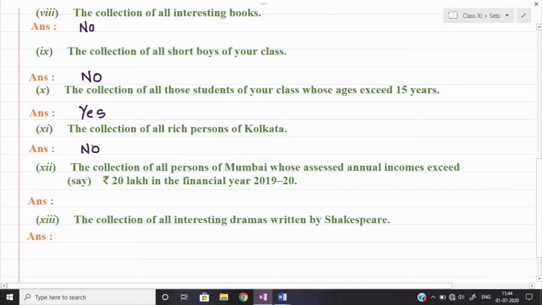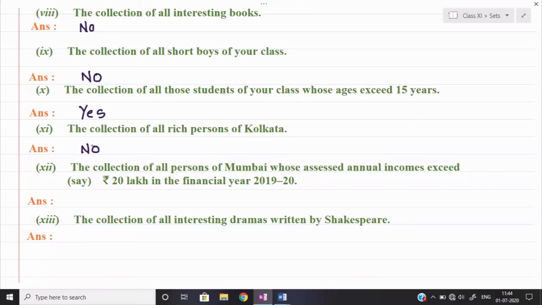Then the second last part, the collection of all persons of Mumbai whose assessed annual income exceeds rupees 20 lakh in the financial year 2019-20. See, students, if it is permissible and we can ask the income tax department, they can provide us the data of all the persons whose annual income is more than 20 lakh rupees. Actually, we cannot ask the income tax department, but the legal authorities definitely can take out this information and find out whose income is more than 20 lakh rupees.